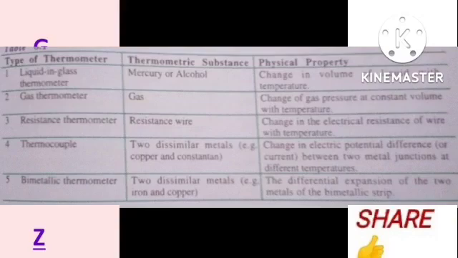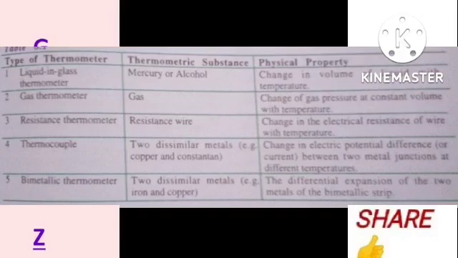Then next we also have the resistance thermometer. It consists of resistance wire. It depends on the change in electrical resistance with temperature. We have the thermocouple, which consists of two dissimilar metals. It also depends on the change in electrical potential difference between two metal junctions at different temperatures. Finally, we have the bimetallic thermometer. It consists of two dissimilar metals, and the thermometric property here is the differential expansion of the two metals of the bimetallic strip.